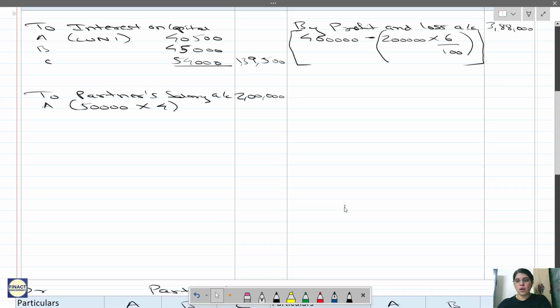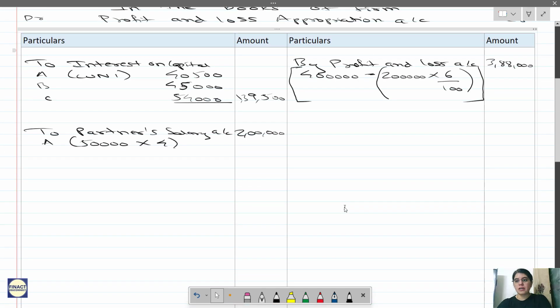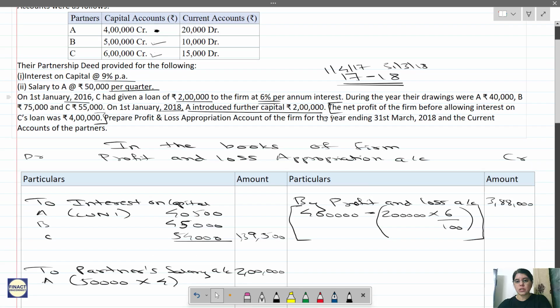Okay, so now everything else is done in the question, right? Introducing further capital is done. We have given interest on loan also. Remember, this interest on loan will be given. C had given the loan. Even if this was not given, they are giving the interest on loan at 6%. We would have given that because it comes under the rights of the partners, but there is no such right for interest on drawings or interest on capital.